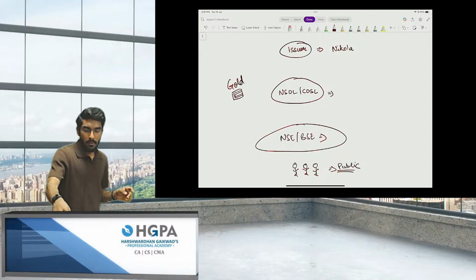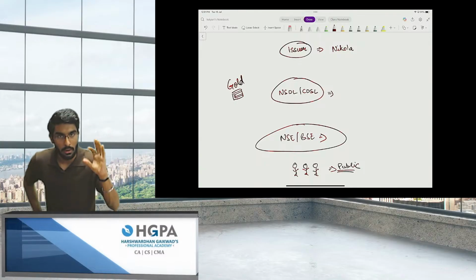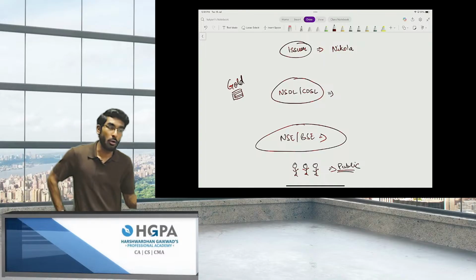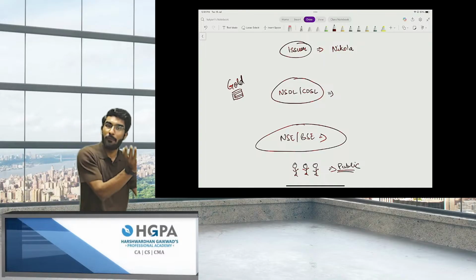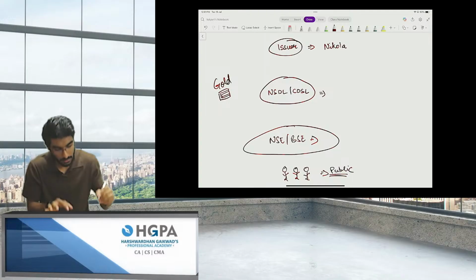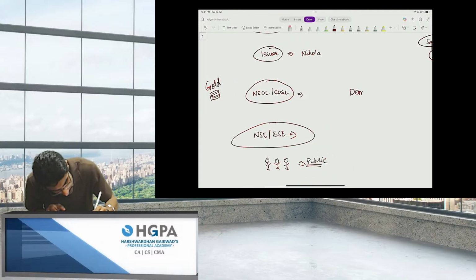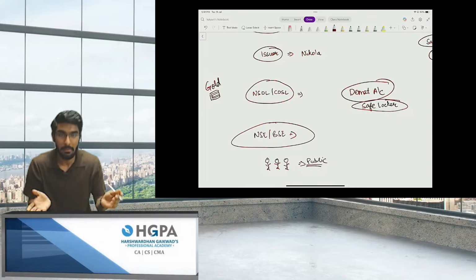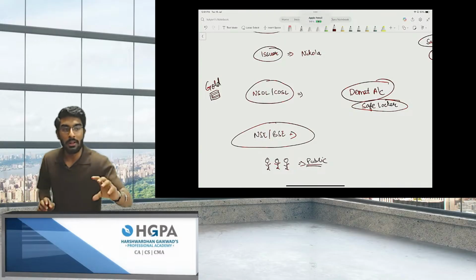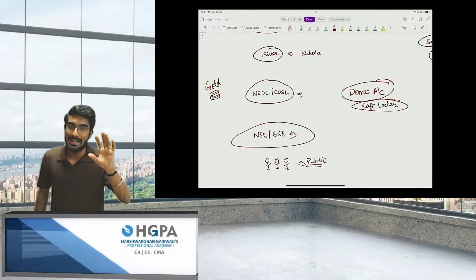Now, if Nikola company is giving you gold, where will you store that gold? You will store that gold in a locker, people, in a safe locker, right? And that safe locker is called demat. It is a safe locker. The moment Nikola company is giving you gold, you will store that gold in a safe locker.